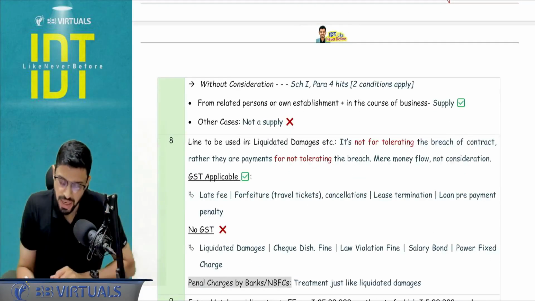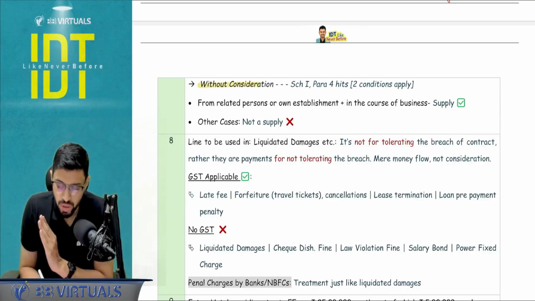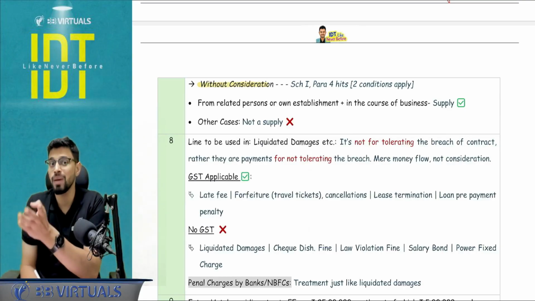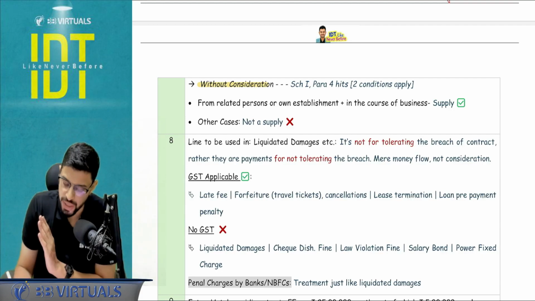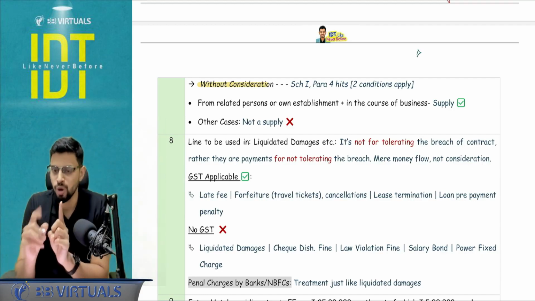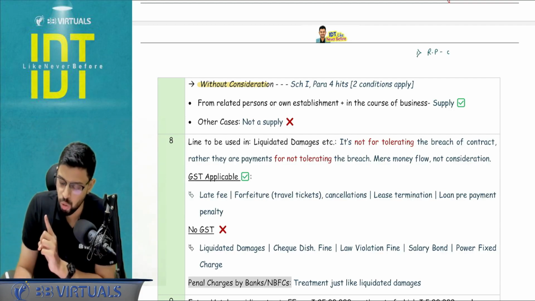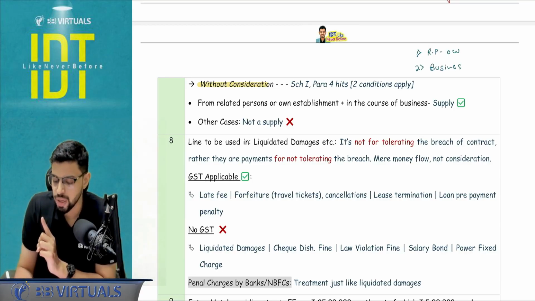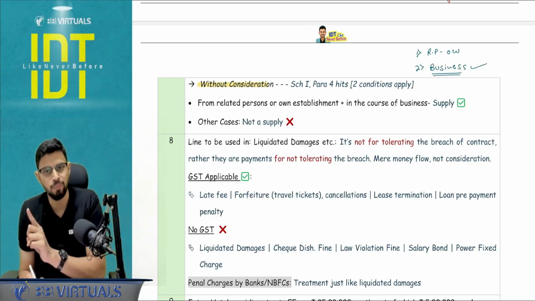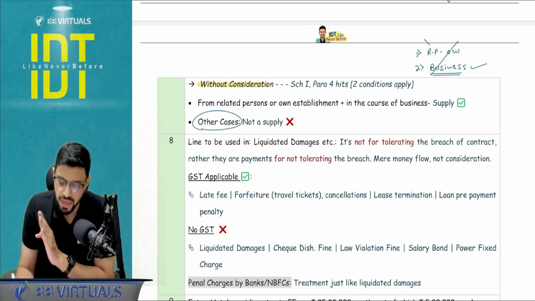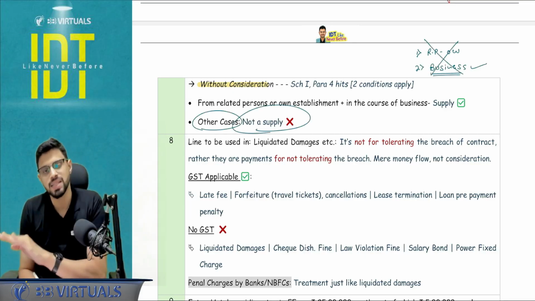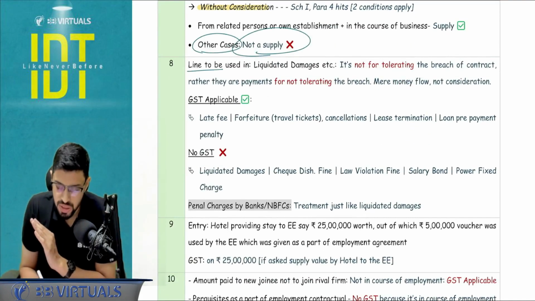And the structured thinking second part: if import is happening without consideration, then we will apply schedule number 1, paragraph number 4, which comes with two conditions. Condition number 1, you are importing from whom? It should be a related person or your own establishment. And condition number 2, the business test should be passed. It should be imported in the course or furtherance of business. In other cases, meaning if this condition is not complied with, then it will not be a supply itself.